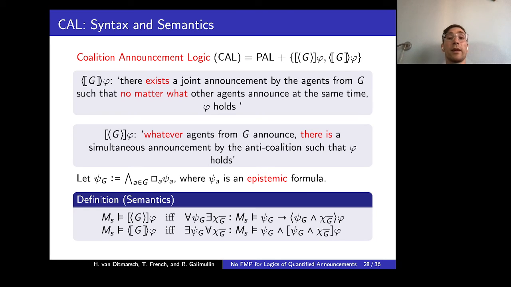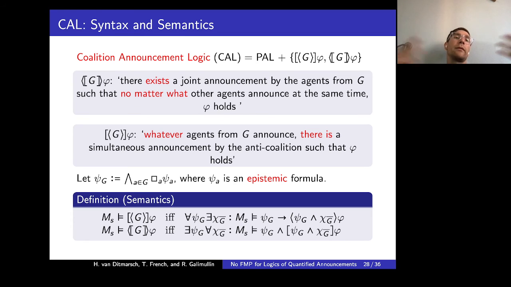So announcements here, like in GAL, are formulas that agents indeed know. But the crucial difference of CAL from APAL and GAL is that in the previous two cases we have only one quantifier per construct, and now for each construct we have two quantifiers, and since CAL was inspired by coalition logic, game logic, this is quite natural.